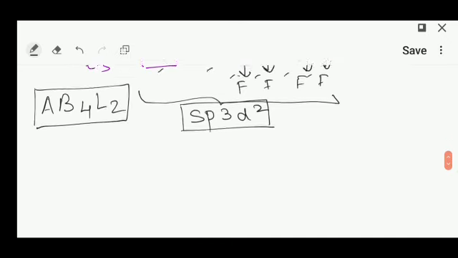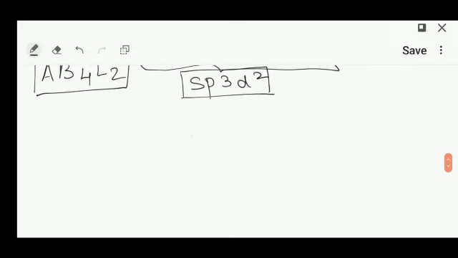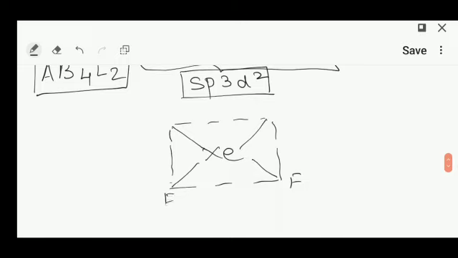And AB4L2, you already know, has a square planar structure. So its structure is 1, 2, 3, 4. This is the plane, planar, and 4 are the fluorine atoms. And 2 are the lone pairs of electrons.